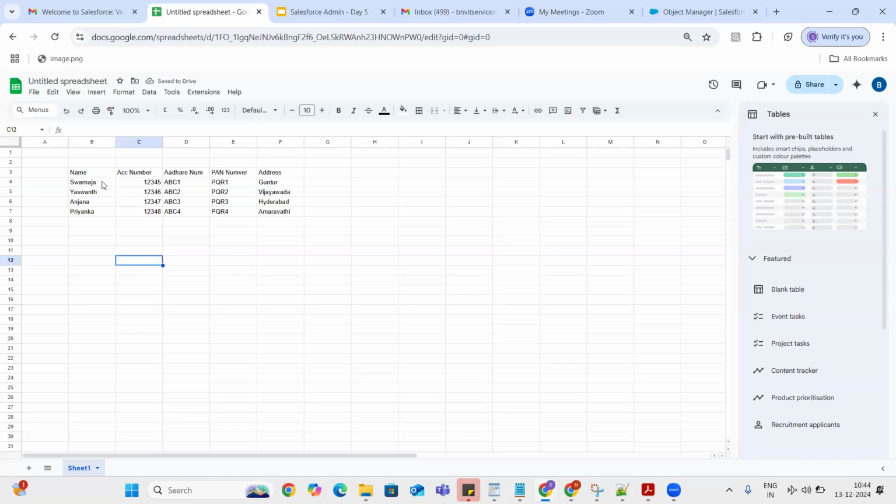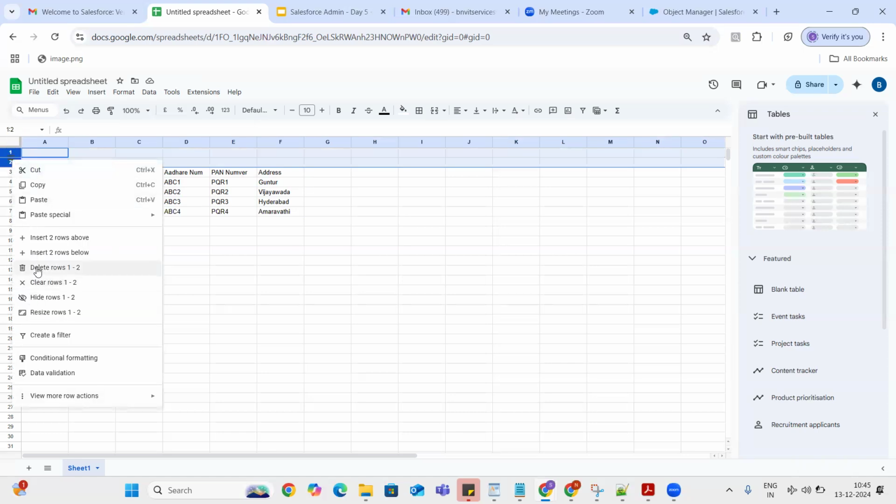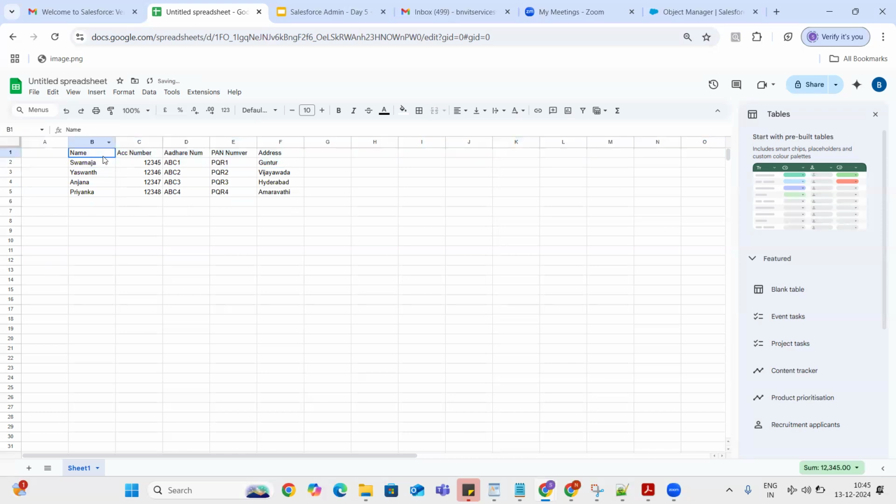What do we call this? We call it a table, right? Inside this table, we call these the columns: name, account number, Aadhaar number, PAN number, and address.